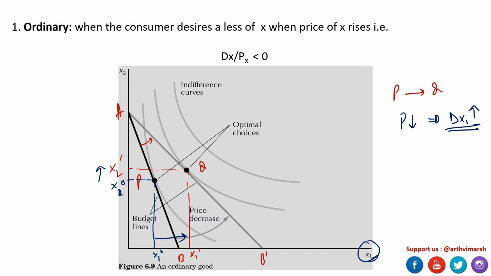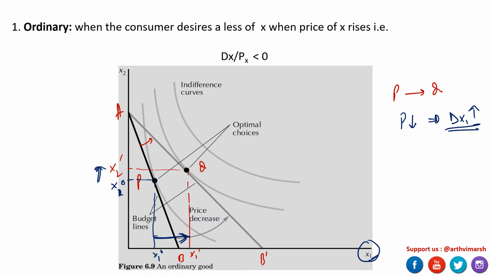So at point Q, if you compare it with point P, your change in X1 is relatively more as compared to X2. So X1 here is a normal good, an ordinary good basically, because we are understanding right now in terms of price.